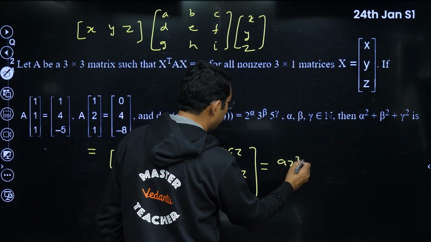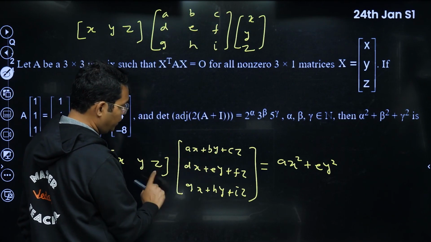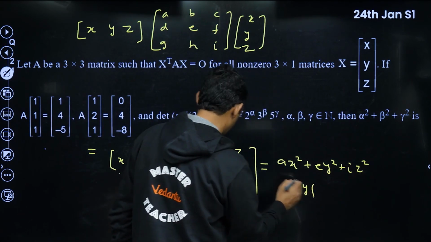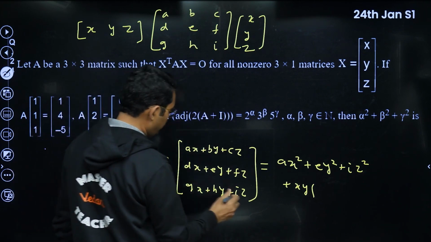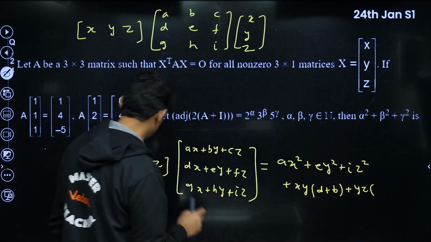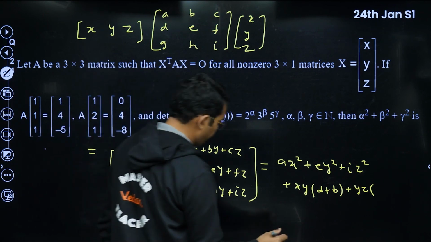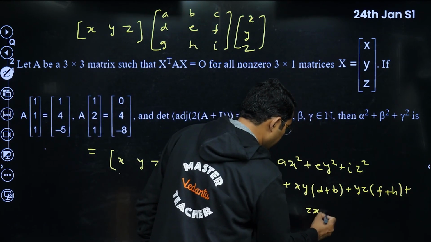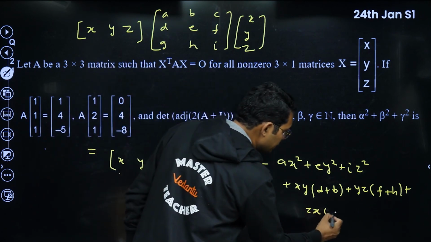You can see it becomes ax squared plus ey squared plus iz squared, plus the xy term will come when this x is multiplied with this and this y is multiplied with this. So it will be b plus d, and yz will come when this y is multiplied with this f and this z is multiplied with h. So f plus h, plus zx will come when this x is multiplied with this z. So c plus g, I think c plus g.